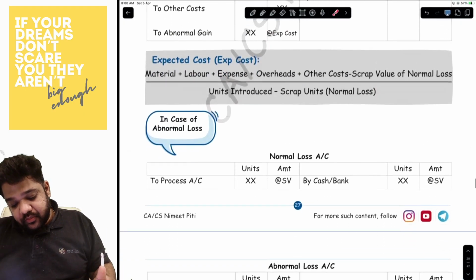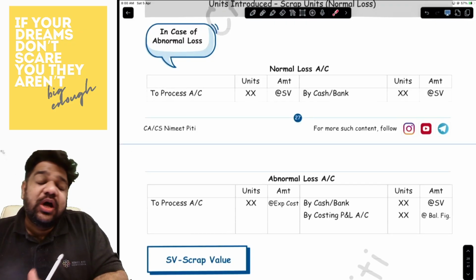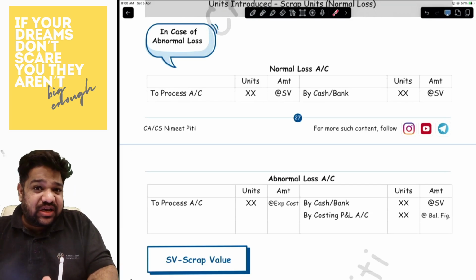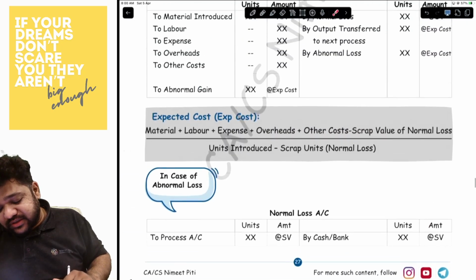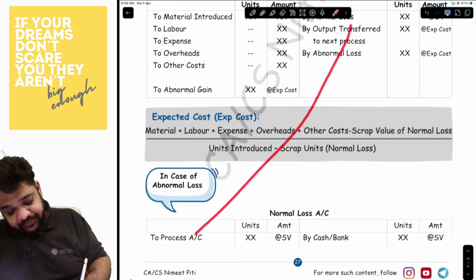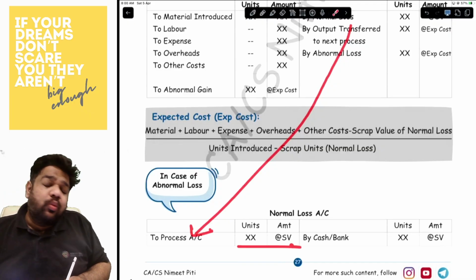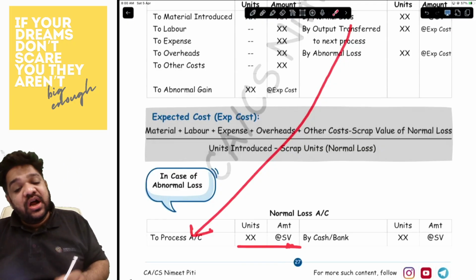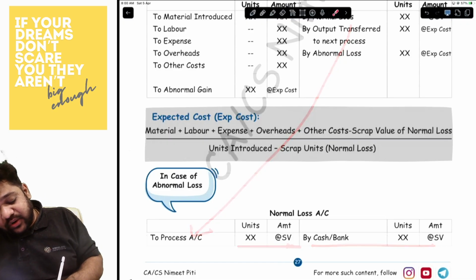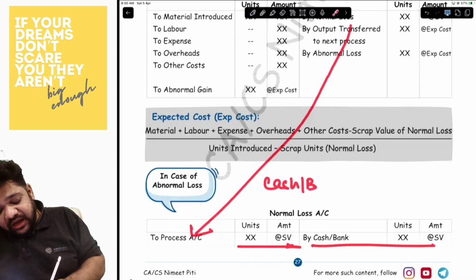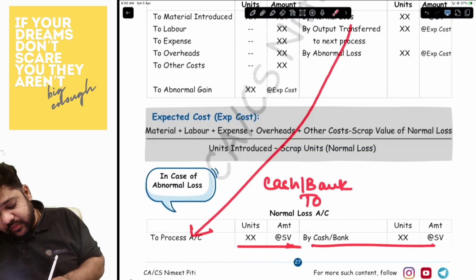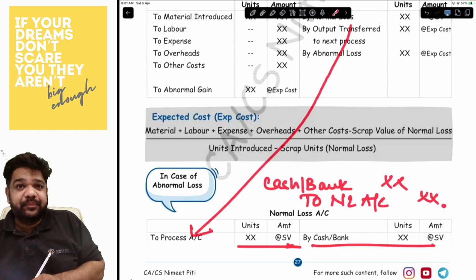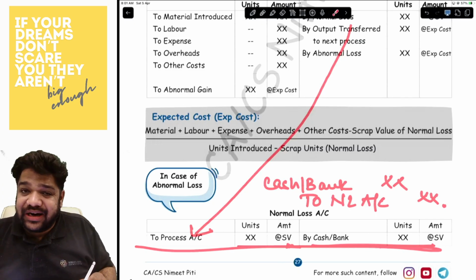Now, in case there is abnormal loss, how would your normal loss account look? In your normal loss account, you will put down one entry from the process account at scrap value. What will you do with these units? These units are scrap units. You will sell them and collect cash. So the entry will be cash/bank account debit to normal loss account, and those will be the units. Simple. Okay, so here your account will tally.